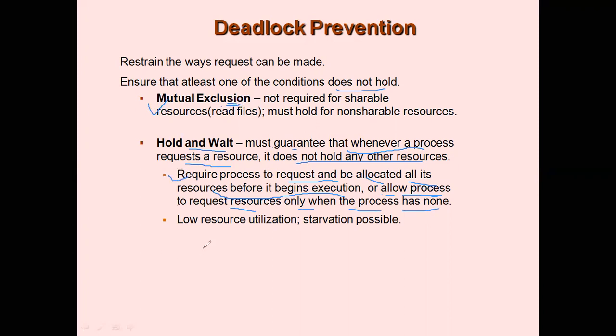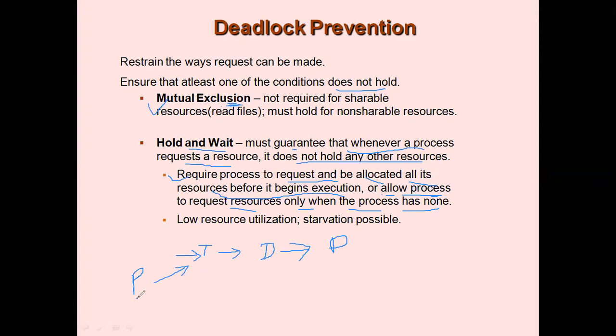Let's say there is a scenario wherein you want to read data from a tape drive, then write it into a disk drive, and then give it to the printer to print that document. There is a process that takes care of reading data from the tape drive, writing into the disk drive, and then printing it.